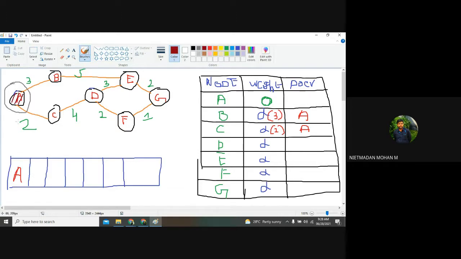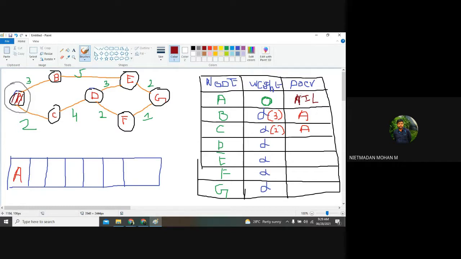So now this A has been inserted, because we have 2 edges going from A. So both edges we have calculated, and this A can be inserted. And what is the previous node of A? There is no previous node of A; that is known as nil representation. That is nil, because that is the starting point.